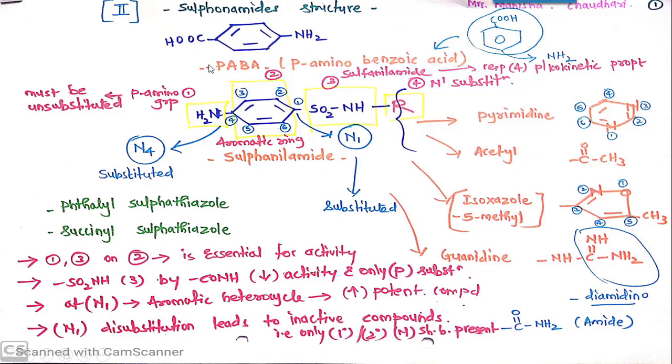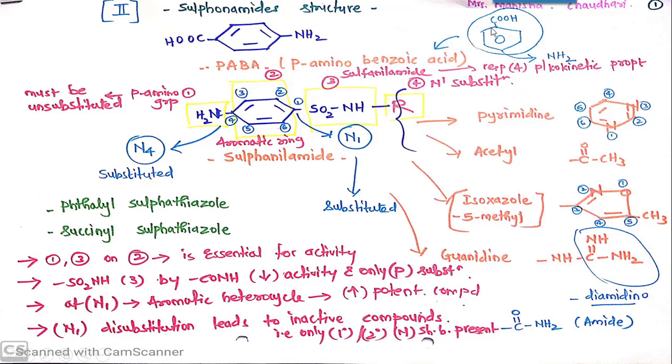So this is PABA, the structure of PABA. PABA का full form है para amino benzoic acid. That means para position पे amino है and benzoic acid. So it is मतलब इस पे कार्बोक्सिलिक एसिड का सब्स्टिट्यूशन है बेंजीन रिंग पे.